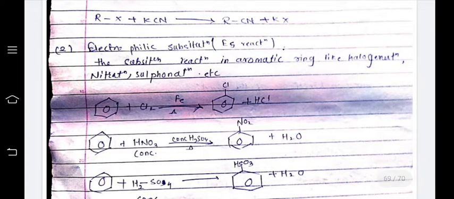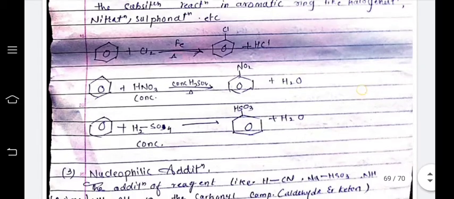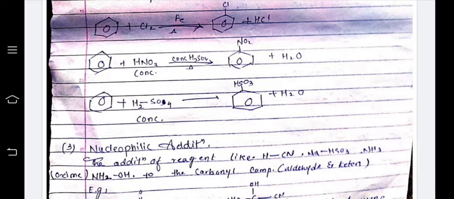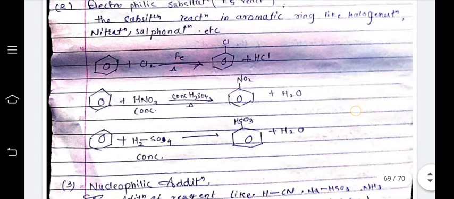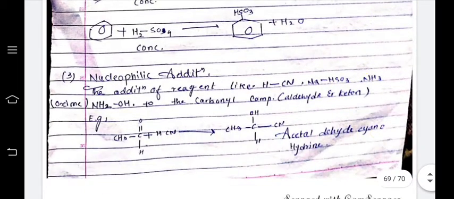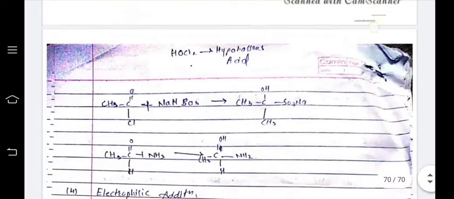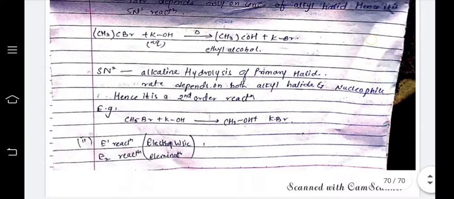Based on the type of reagent, nucleophilic substitution reactions; we studied nucleophilic substitution, but examples were fewer, and here more examples are given. Electrophilic substitution reactions: removing the hydrogen atom on the benzene ring and attaching a chlorine atom, that is substitution with the help of an electrophile, hence electrophilic substitution. Nucleophilic additions mean the nucleophile adds to the carbonyl carbon. In this example, CN is the nucleophile added to the carbon atom of the carbonyl group, so it is a nucleophilic addition reaction. In electrophilic addition reactions, an electrophile is added; alkene systems show electrophilic addition reactions.